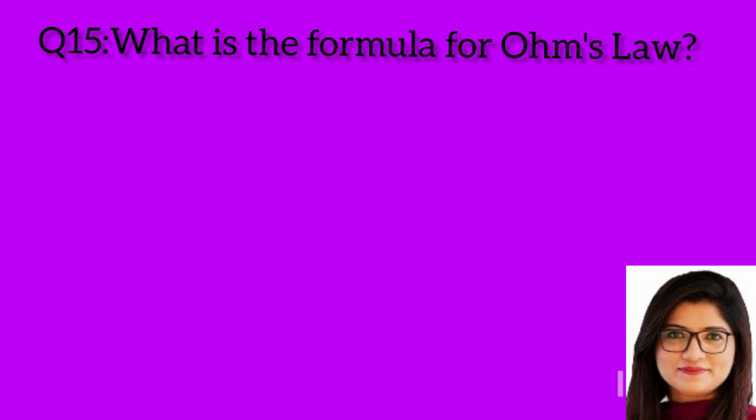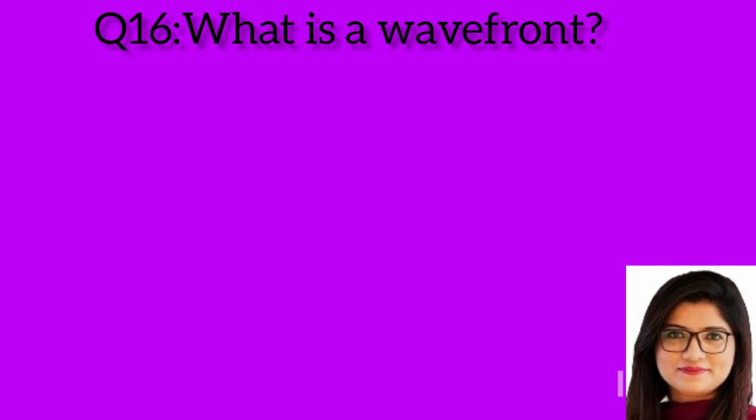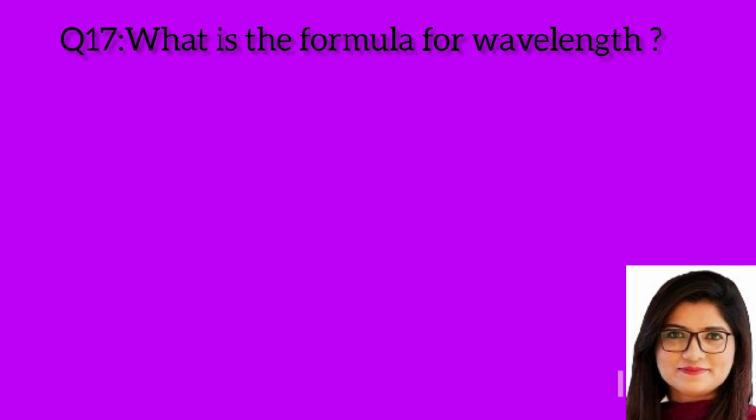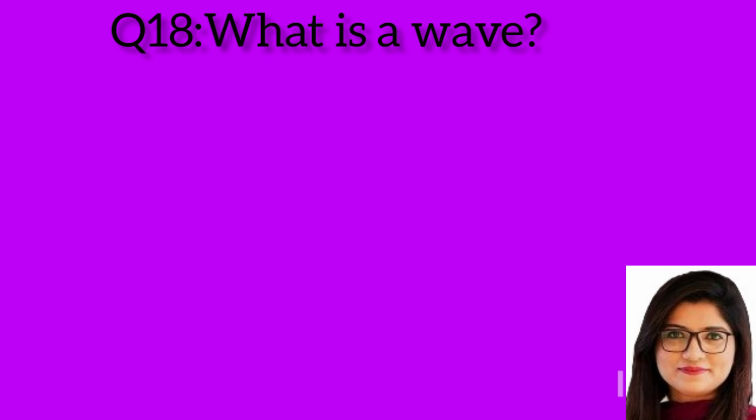Question 15. What is the formula for Ohm's law? Answer. V is equal to IR. Question 16. What is a wave front? Answer. A surface where the phase of the wave is constant. Question 17. What is the formula for wavelength? Answer. Lambda equals V over F.